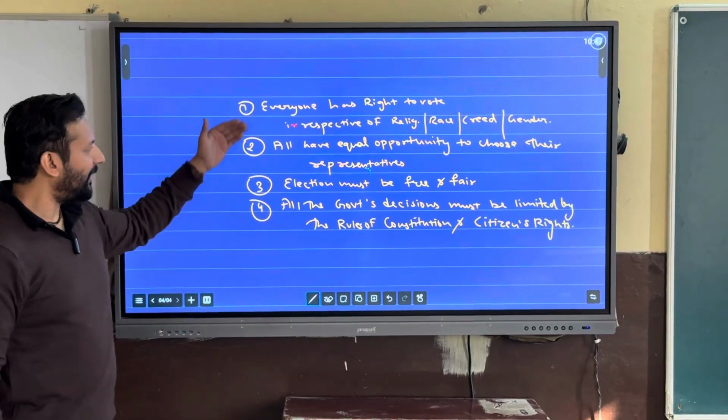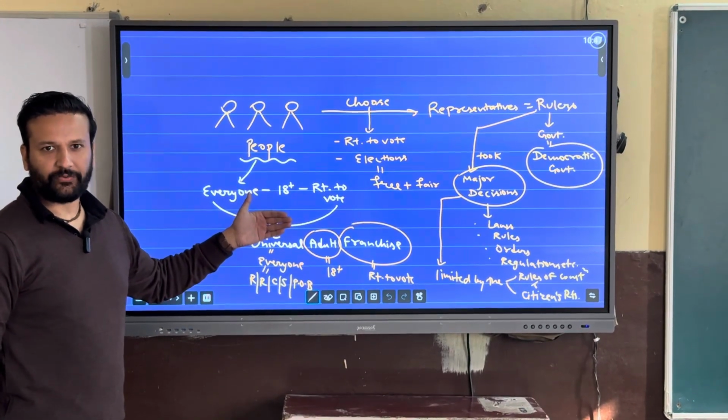So as you can see by this diagram, we can conclude the features of democracy.